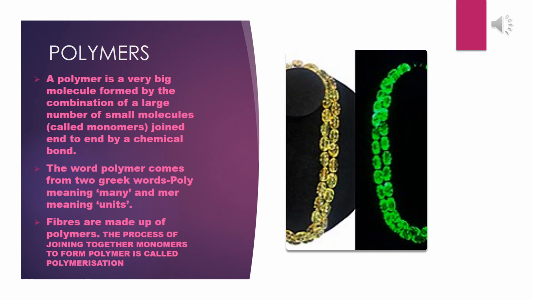What is a fiber? Fiber is made up of polymer and polymer is made up of monomer. And the process of joining these monomers to form polymer is called polymerization. Why are we studying these things? Because scientists have studied the structure of a fiber. When they observed the fiber under the microscope, then they saw these structures of small units.